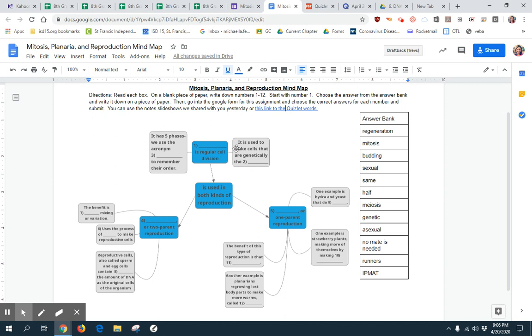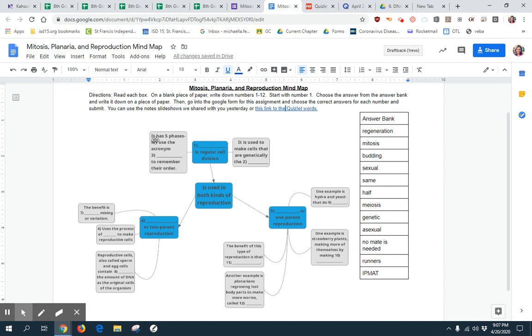Number 2, the idea connected to this one. It is used to make cells that are genetically the blank. So whatever you wrote down for number 1, that kind of regular cell division, is it used to make cells that are genetically the what from this list? Is it regeneration, mitosis, budding, sexual, same, half, meiosis, genetic, asexual, no mate needed, runners, or IPMAT?